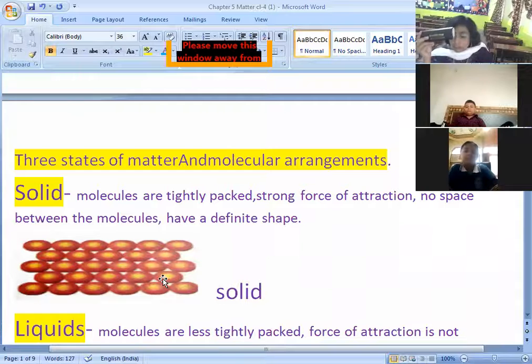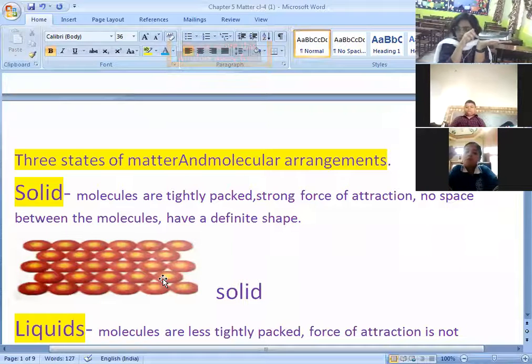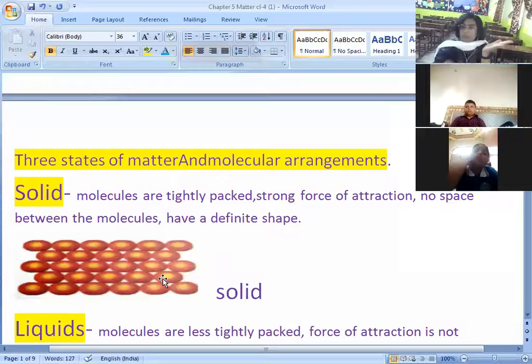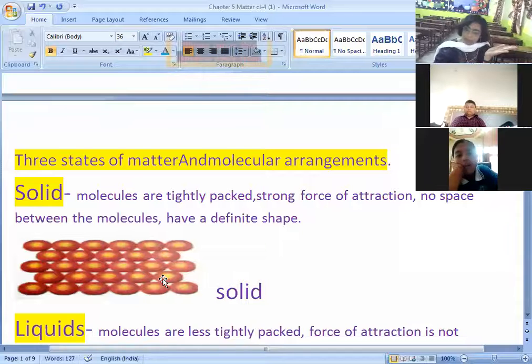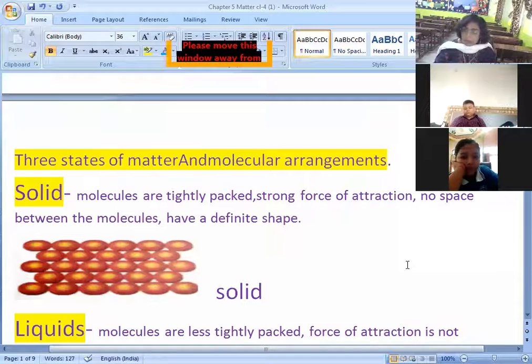Volume is what? The amount of space anything occupies. If I keep it on my palm, it is occupying this much space on my palm. And if I keep it on the table, it will occupy the same amount of space on the table also. So solids have definite shape and definite volume. Now coming to the liquids.